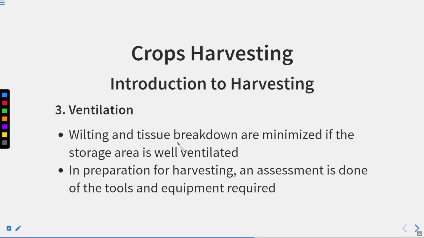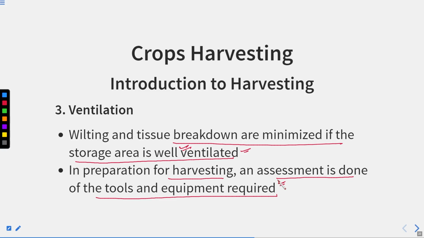Ventilation. Wilting and tissue breakdown are minimized if the storage area is well ventilated. So if you want to stop tissue damage, keep your plucked or harvested fruits and vegetables with proper ventilation. And in preparation for harvesting, an assessment is done of the tools and equipment required. What type of equipment you are using for harvesting is also very important. The tools and equipment you are using should be properly sanitized.